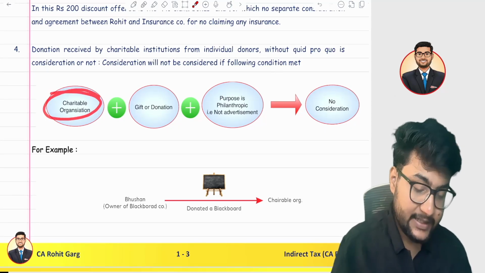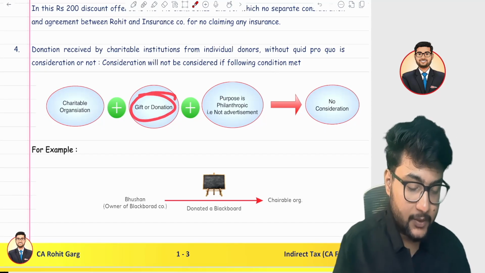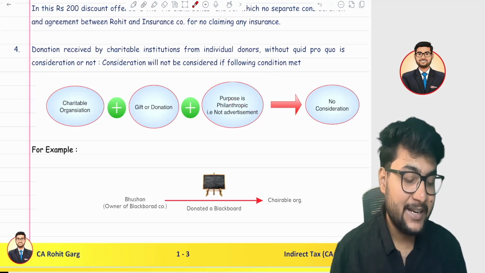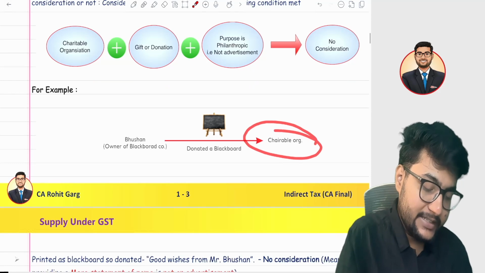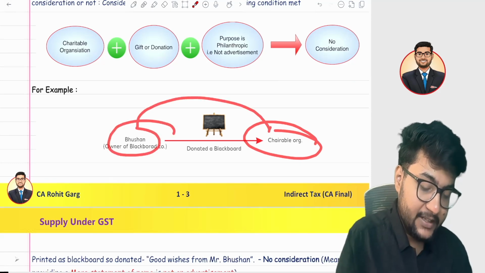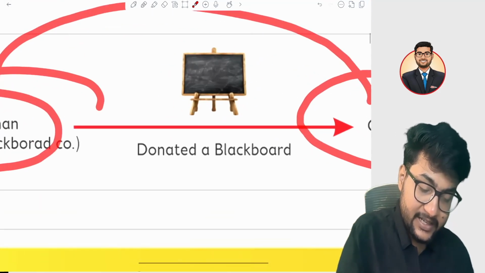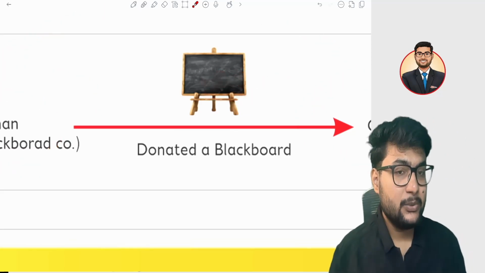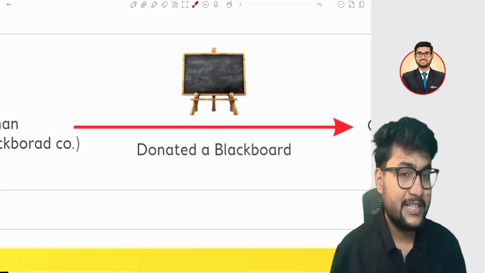First of all, he gave it to the charitable organization. Second, he gave in a donation form. Third, we have to check whether there is an advertisement behind it or not. So, the charitable organization, since Bhushan has donated, has written the name: donated by Mr. Bhushan in the memory of his late father.